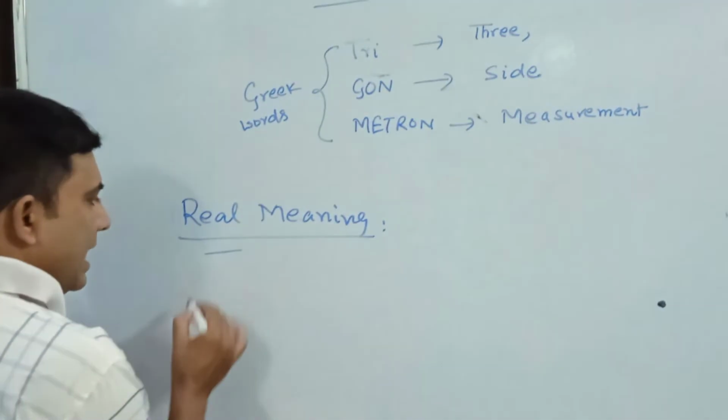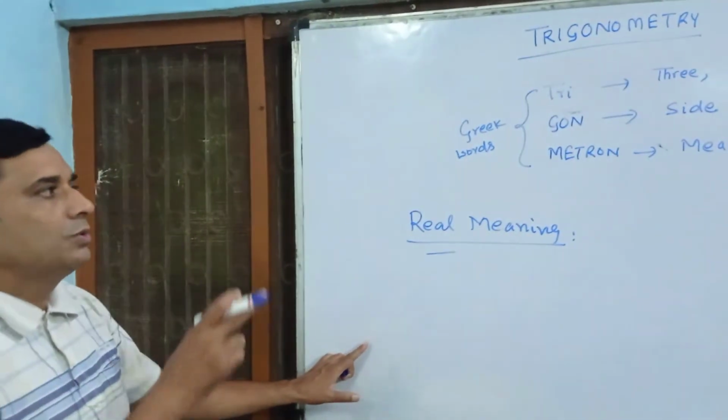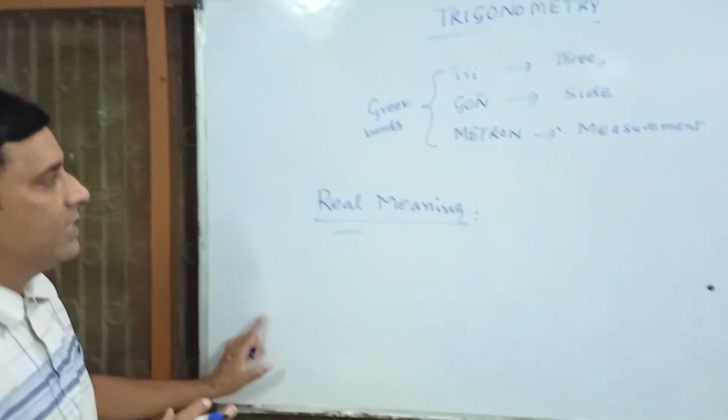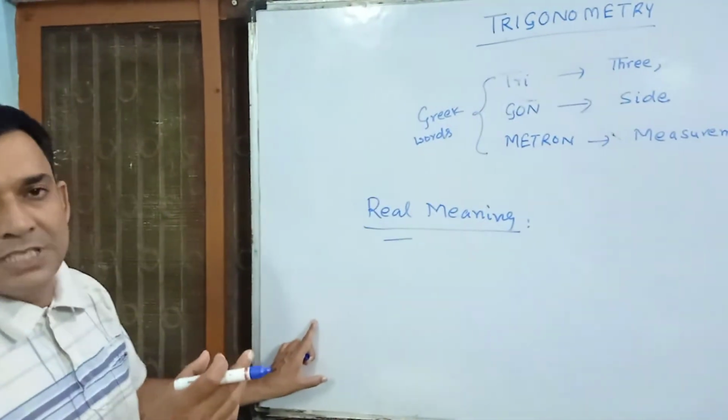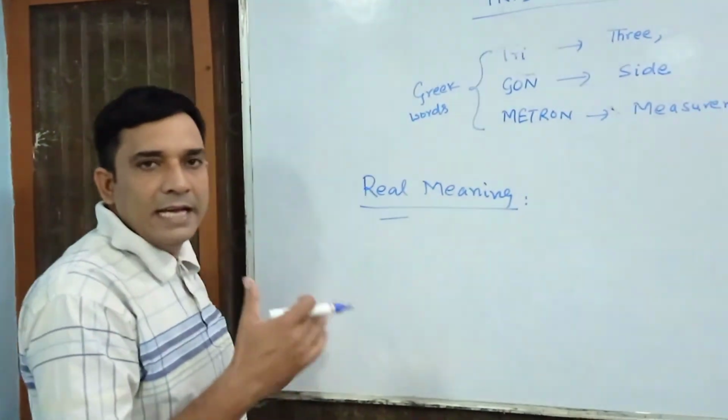Trigonometry, as we have just seen, is related to three-side measurement, or trigon measurement, triangle measurement. But in a triangle we find three sides and three angles.